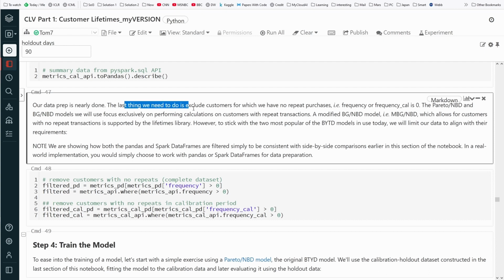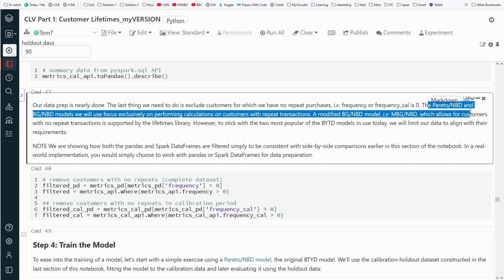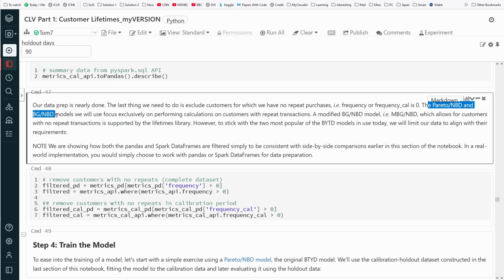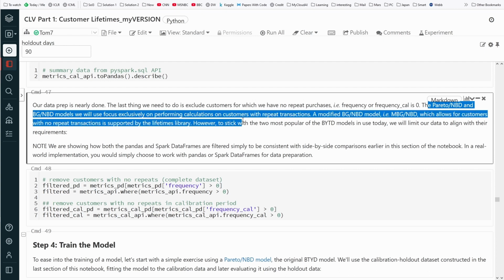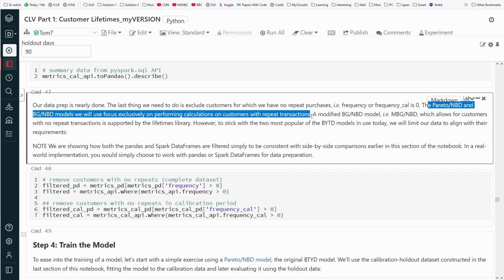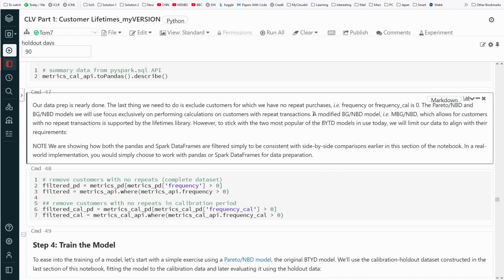So the last thing we need to do is to exclude customers for which we have no repeat purchases. Of course, the frequency is 0. For the Pareto/NBD and BG/NBD models, we will focus on performing calculations on customers with repeated transactions. We don't want single events in our model. Now, stick to the two most popular models in use today. We will limit our data to align with their requirements.